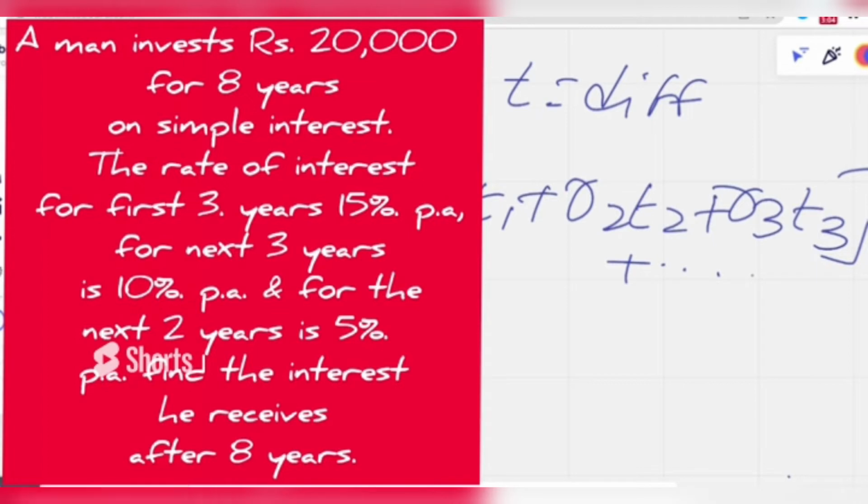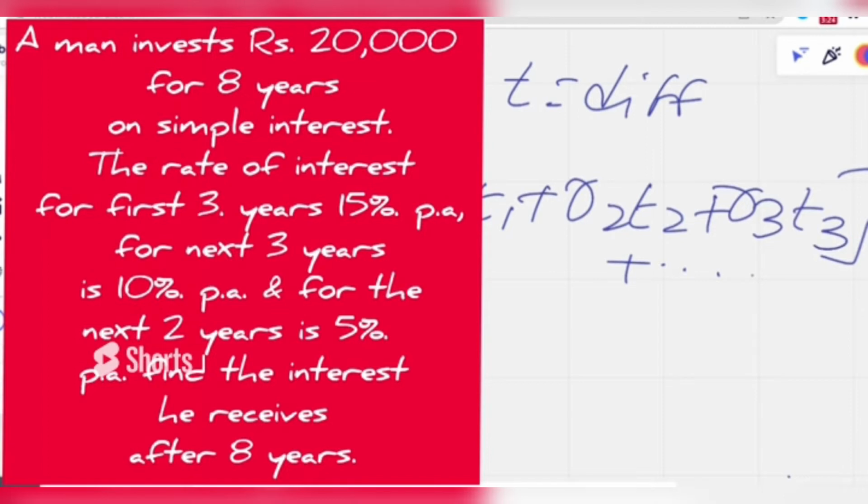Let's see a couple of examples to get a clear view of this topic. I'm reading the question for you. A man invests rupees 20,000 for 8 years on simple interest. The rate of interest for the first 3 years is 15% per annum. For the next 3 years it is 10% per annum. Find the interest he receives after 8 years. Simply substitute as it is.